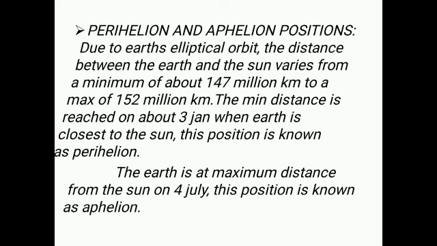When the earth is closest to the sun, the position is called perihelion. This position you can see here in the picture on 3rd of January, it is 147 million kilometers, that is closest to the sun. Now coming to the aphelion position. At aphelion, the distance from the sun is 152 million kilometers. At this particular position, the Earth is at its furthest position from the sun. So this position is known as the aphelion position.